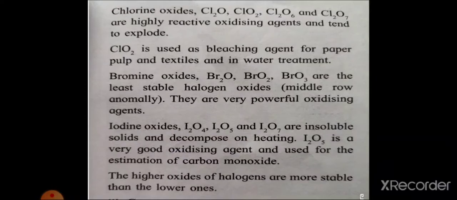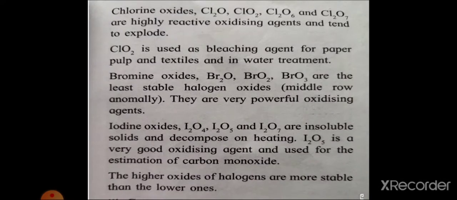And this ClO2 is used in water treatment because it is a disinfectant. It is a very strong oxidizer and kills pathogenic microorganisms such as fungi, bacteria and viruses from water. That's why chlorine dioxide is used in water treatment.